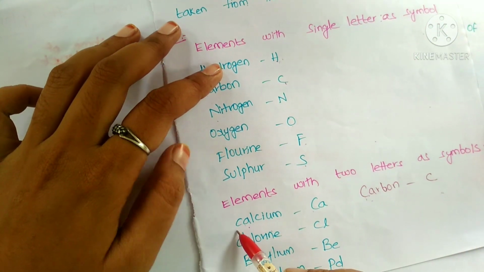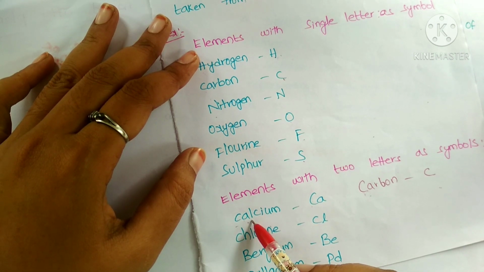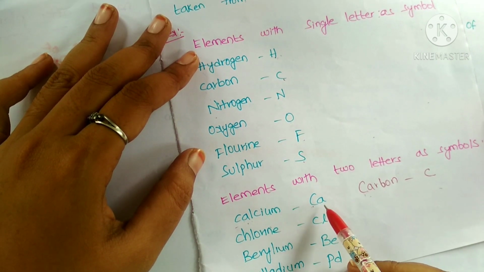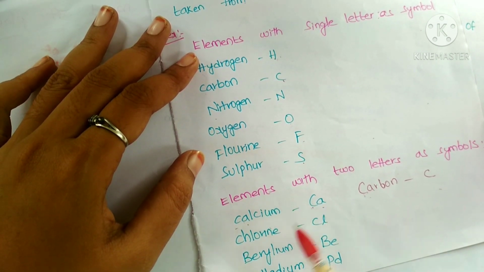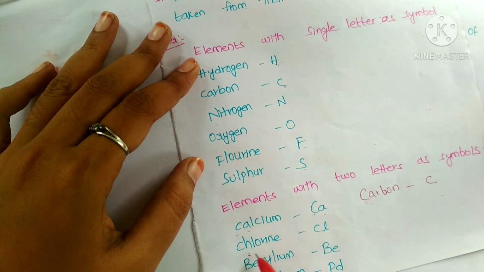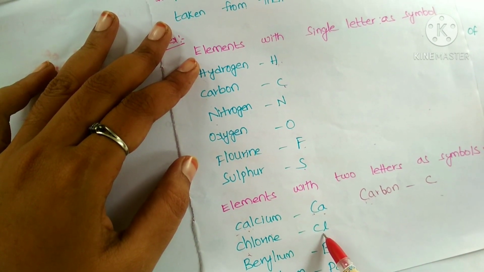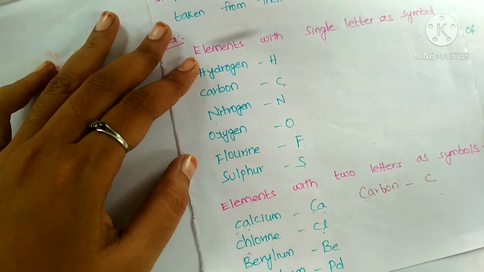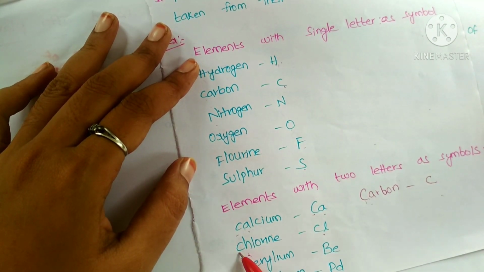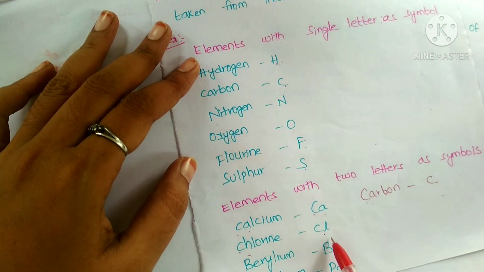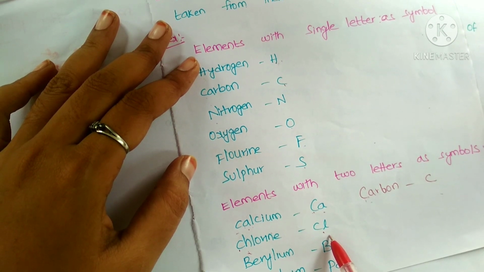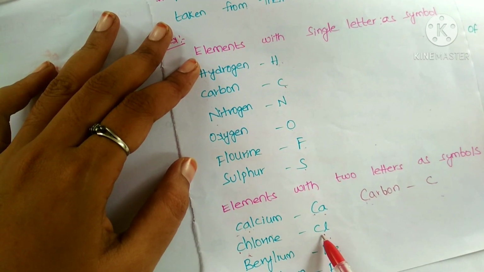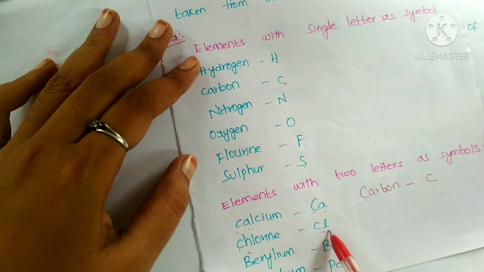Here in calcium, the first letter is a capital letter and the second letter is a small letter. Even if you consider chlorine, it also has two letters in its symbol. C is the capital letter and l is the small letter. So always the first letter should be a capital letter and the second letter should be a small letter.